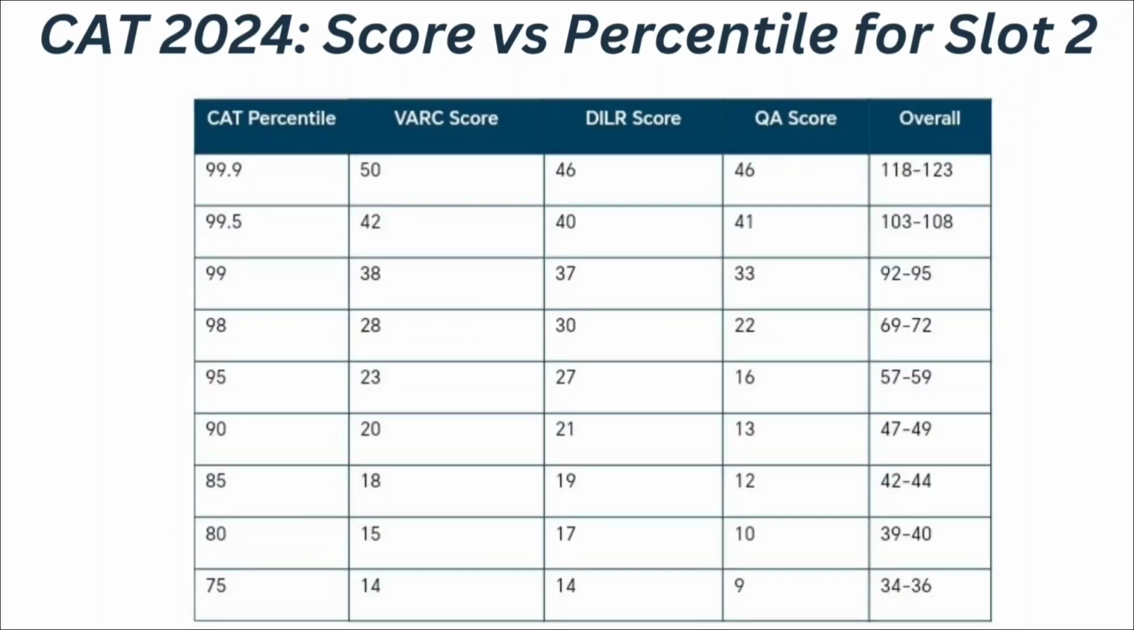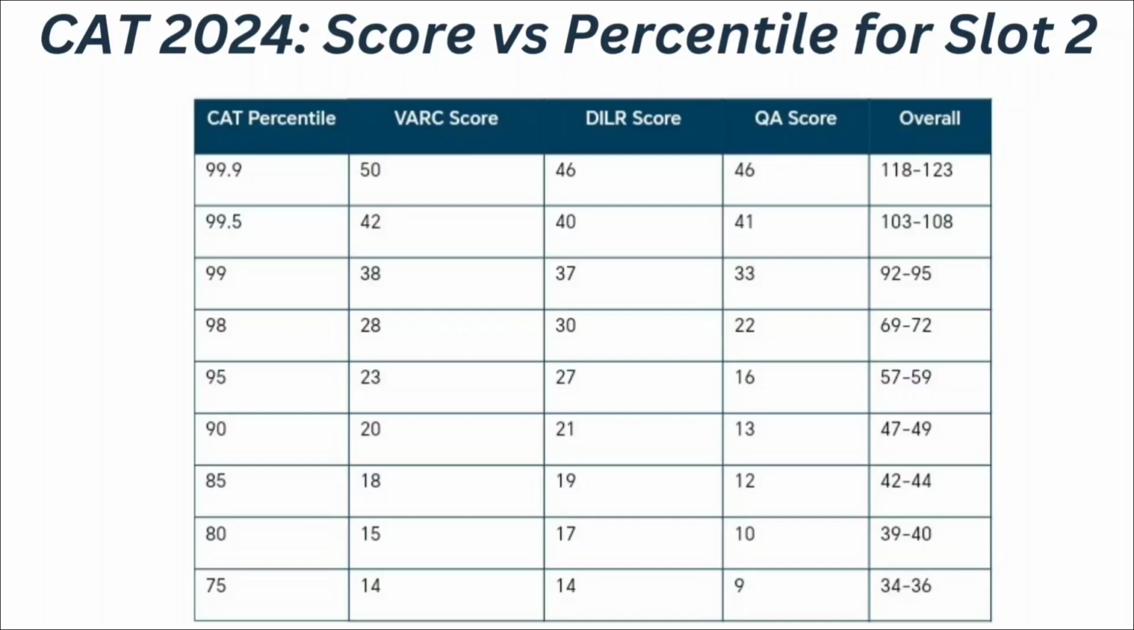Now coming to the score versus percentile for slot 2, if your VARC score is 50, DILR and quantitative ability score is 46, means if your overall score ranges between 118 to 123, at that time you can expect your CAT percentile to be 99.9. If your VARC score is 42, DILR score is 40 and quantitative ability score is 41, means if your overall score ranges between 103 to 108, at that time you can expect your CAT percentile to be 99.5.